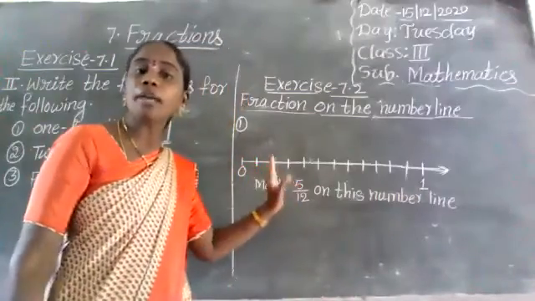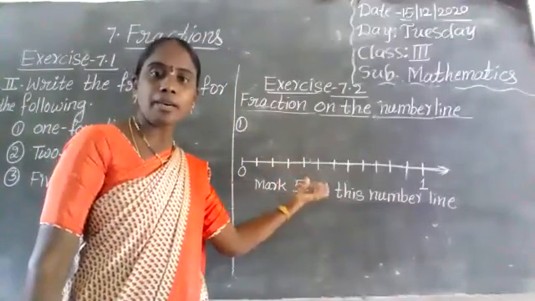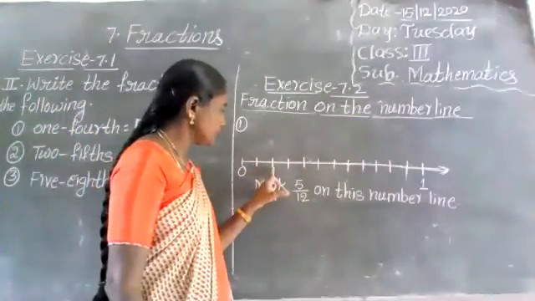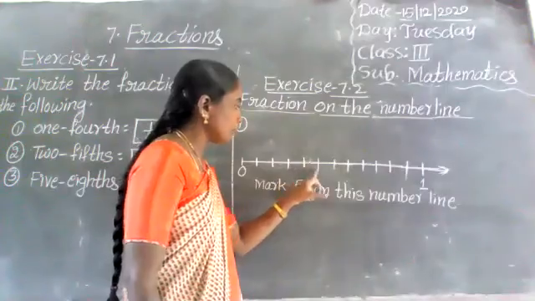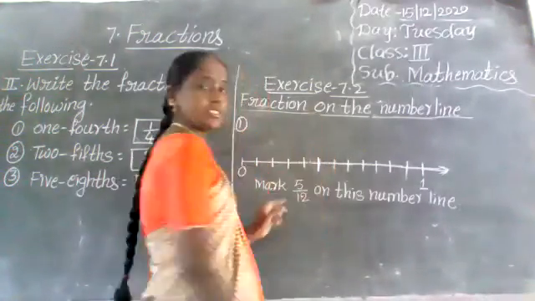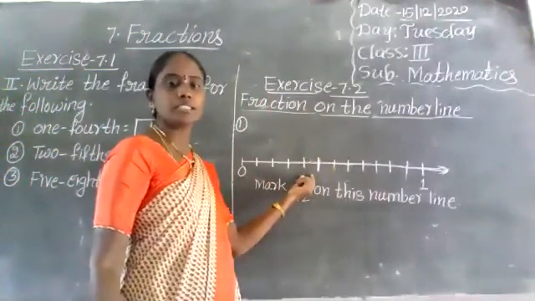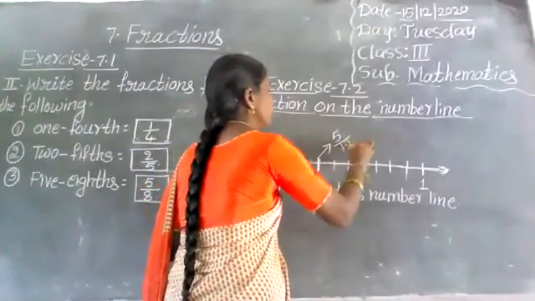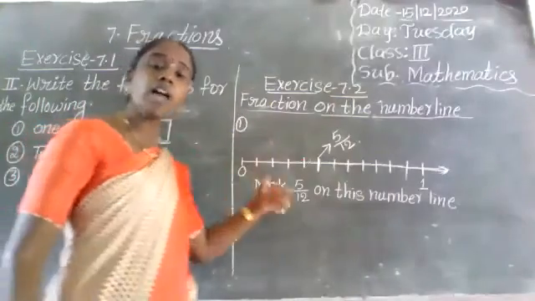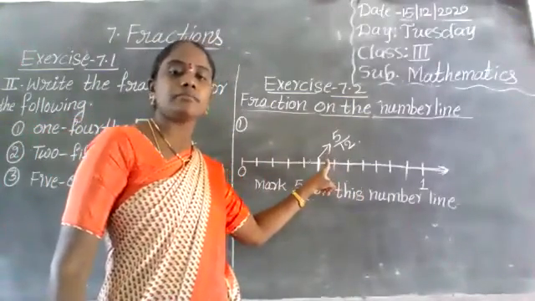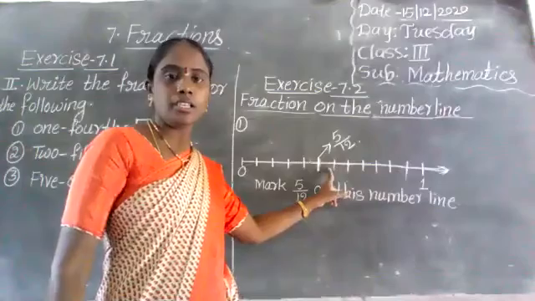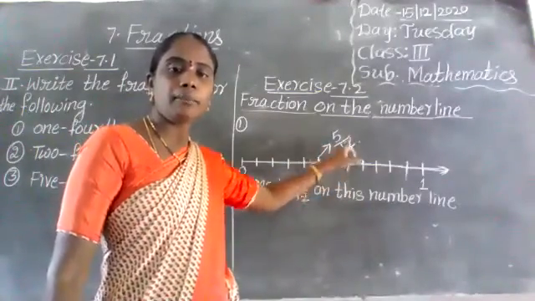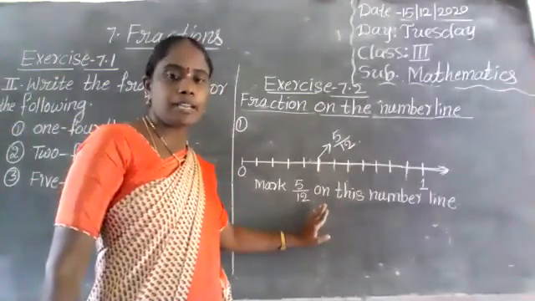Okay, where is 5 by 12 on the number line? See once, children, here: 1, 2, 3, 4, 5. This is 5 by 12. Okay, the answer is 5 by 12. Here it is. You count 5 lines: 1, 2, 3, 4, 5. 5 by 12 is on this number line.